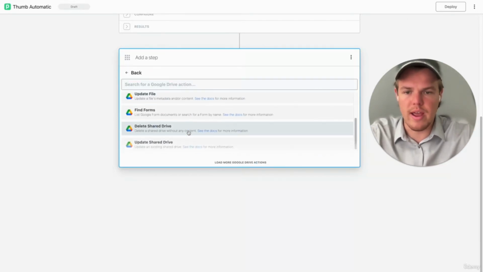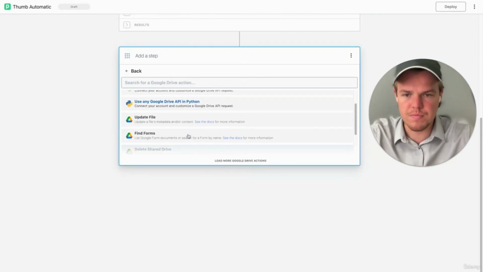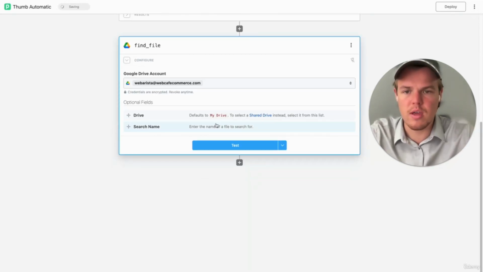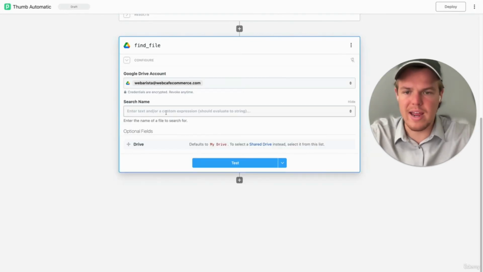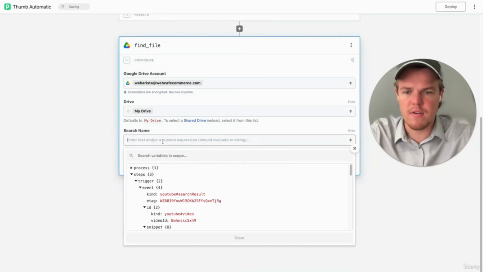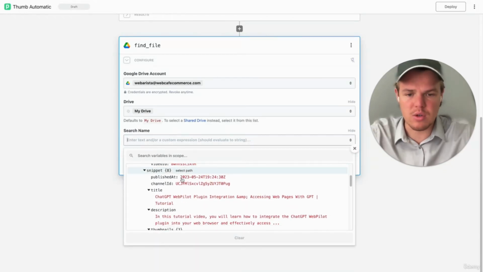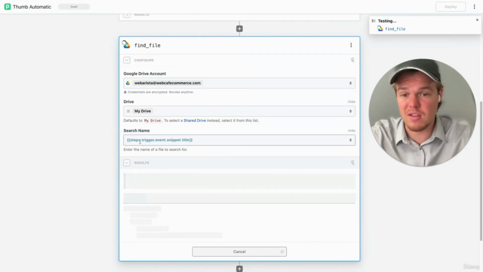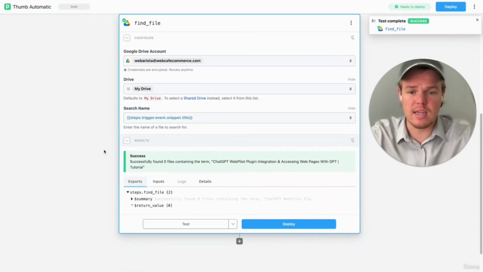And we're going to want to go ahead and say find file. There we go. And then here, we're going to go ahead and see what we can do. So we're going to go ahead and add a search name. We're going to add a drive. For the search name, that is going to be the title. And then in this context, it's not going to be able to find this title, but in the context of having it where we named the specific file.